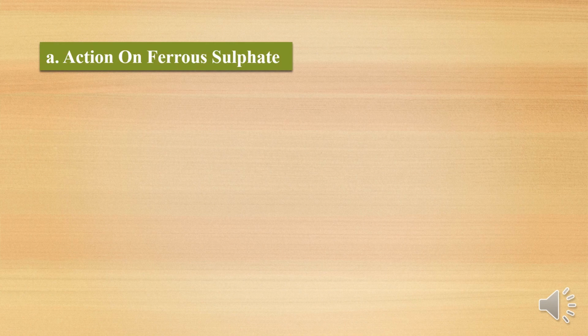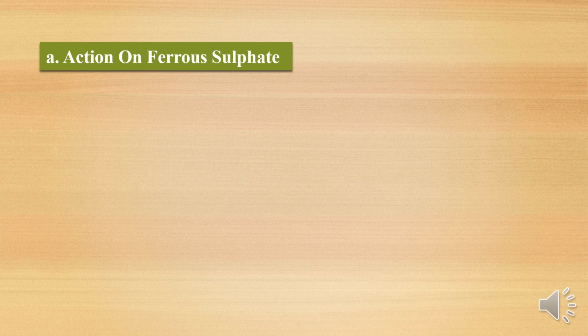So, next one, that is nothing but action on ferrous sulfate. Now, acidified potassium dichromate, meaning potassium dichromate in acidic medium, if it reacts with ferrous sulfate, what happens? We already know potassium dichromate acts as an oxidizing agent. It will oxidize ferrous sulfate and itself it will be reduced. So here we have to write the oxidation and reduction reactions and balance them. The overall reaction we have to write either in ionic form or in the direct form.